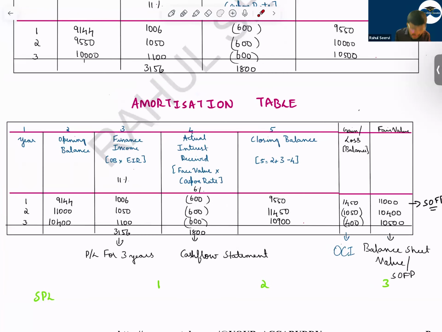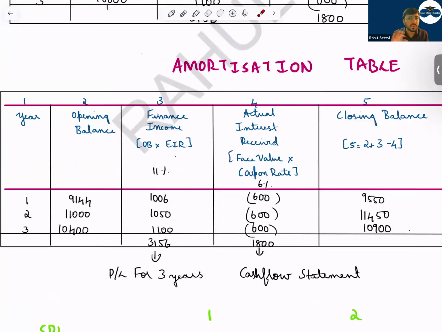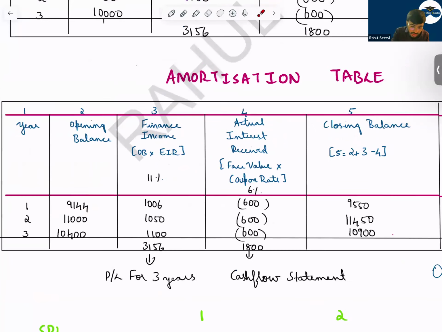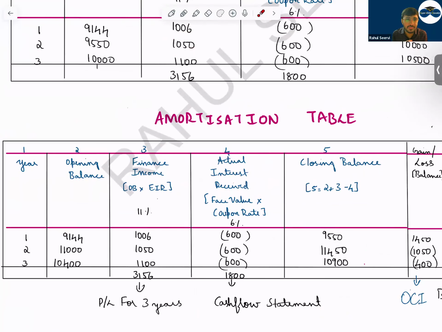Then next year, the opening balance will become 11,000. Now, will you apply interest on this 11,000? No. Avoid that mistake. What should you do? You should take the same interest income based on the amortization method. If you do 11,000 into 11 percent, you'll get some other number. But the interest income should be the same as the amortized cost method, and the payment will be the same. But to calculate the closing balance, you will consider this opening balance. So 11,000 plus 1,050 minus 600, you get 11,450.